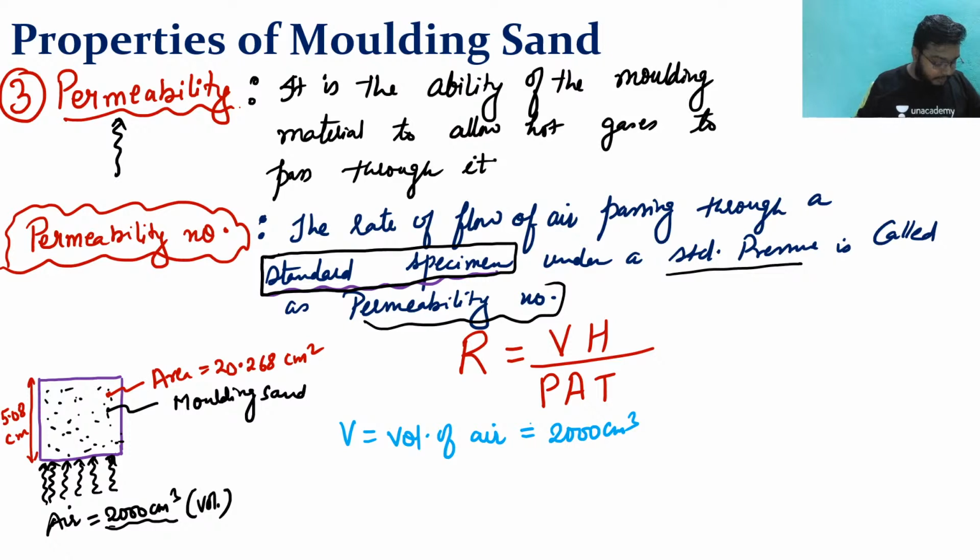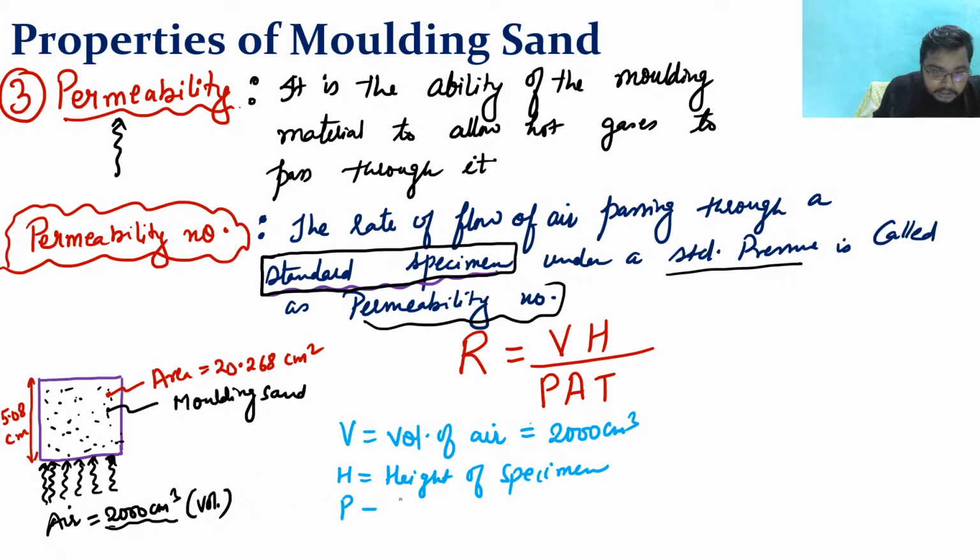Now see, so this is the volume of air that we have. Now see, h is the height. H is the height of this specimen. Next is what?